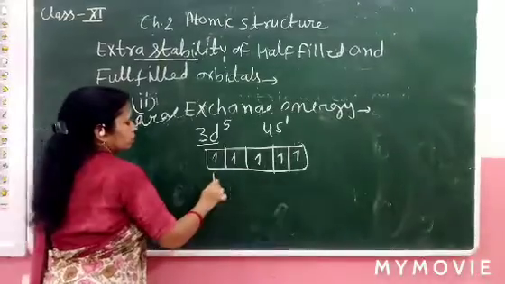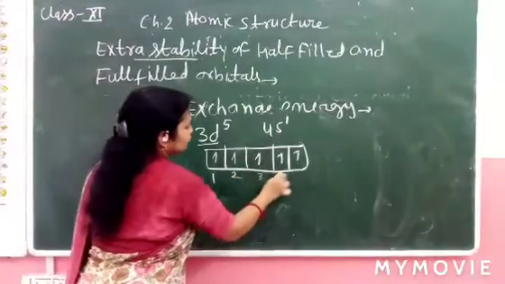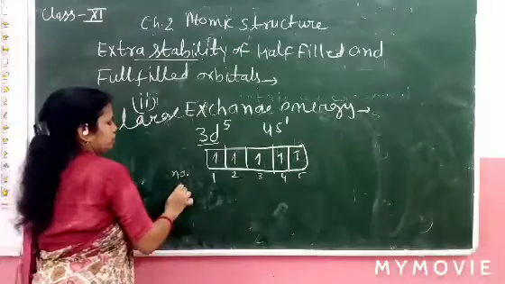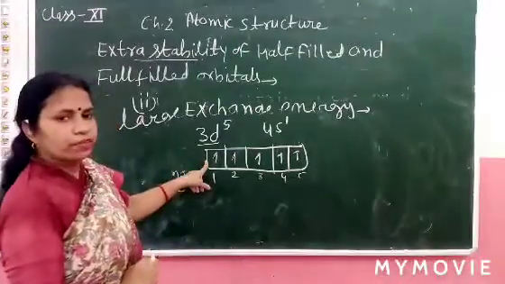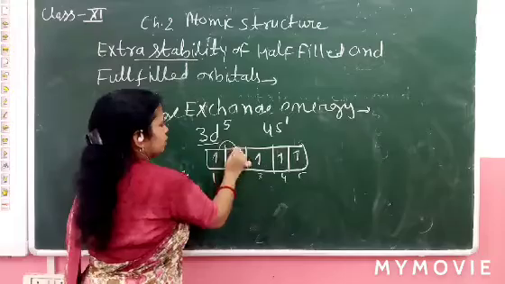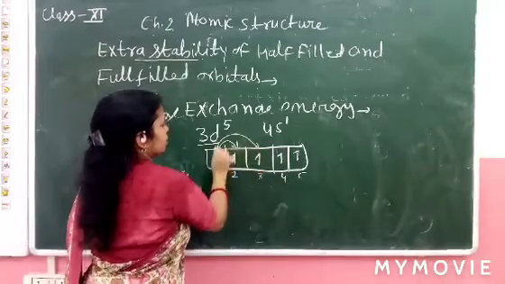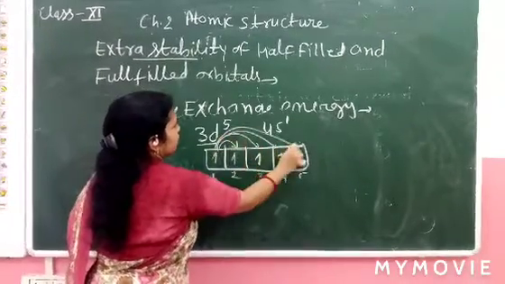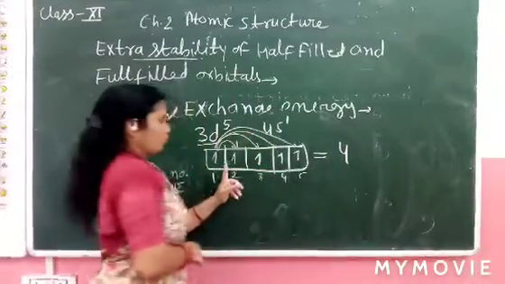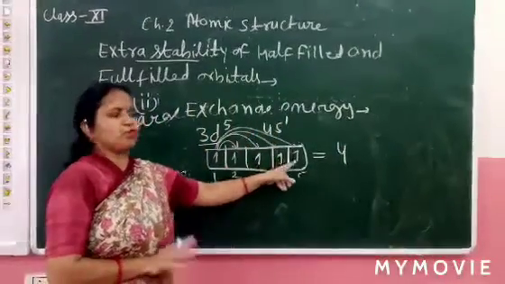How is it possible for electron 1 to exchange? Electron 1 can exchange with each of the others. How many ways for electron 1? 1, 2, 3, and 4 ways.